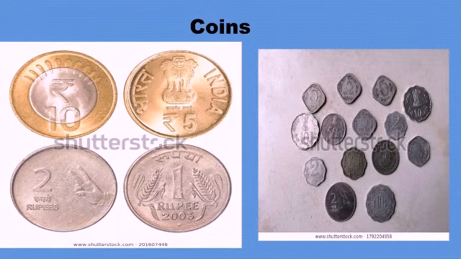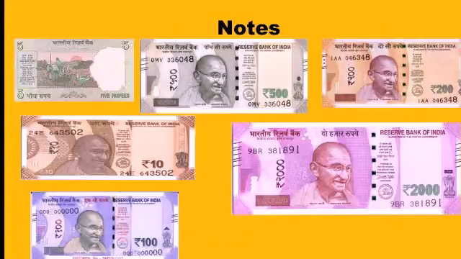In India, coins and notes are used as money. So here I have shown you some coin images so that you can understand what the coins are, like 10 rupee coin, 5 rupee coin, 2 rupee coin, 1 rupee coin, and these are the paise coins. Also I have given a few note examples, like 5 rupee note, 10 rupee note, 100 rupee note, 500 rupee note, 200 rupee note, 2000 rupee note. You can easily find the images of these notes on Google also, if you want to check and learn them.